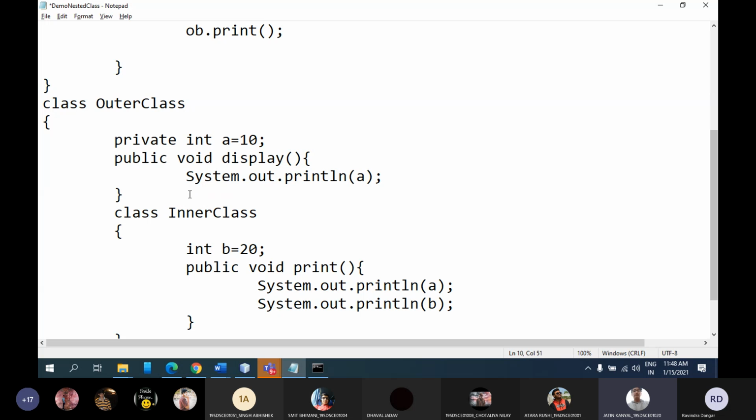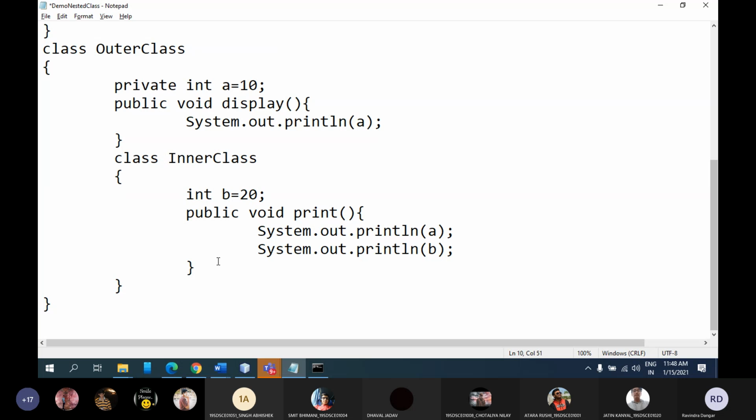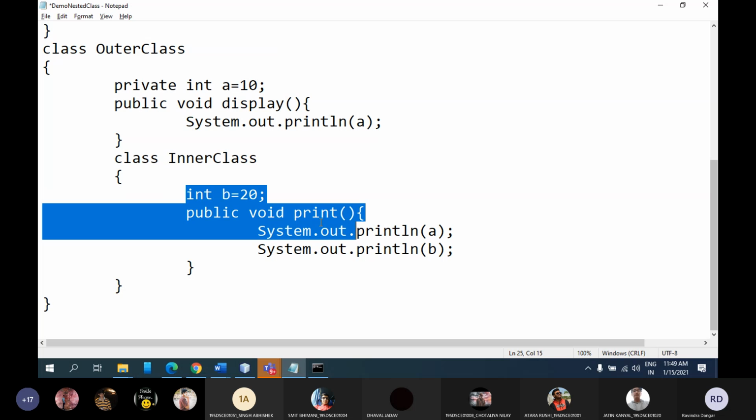In that case, you need to follow the complete hierarchy. And if you want to go for, let's say I'm having one more class. But mostly what people are doing, whenever you have more number of nested classes, then they will not create an object. Rather, they will try to access the properties through method.